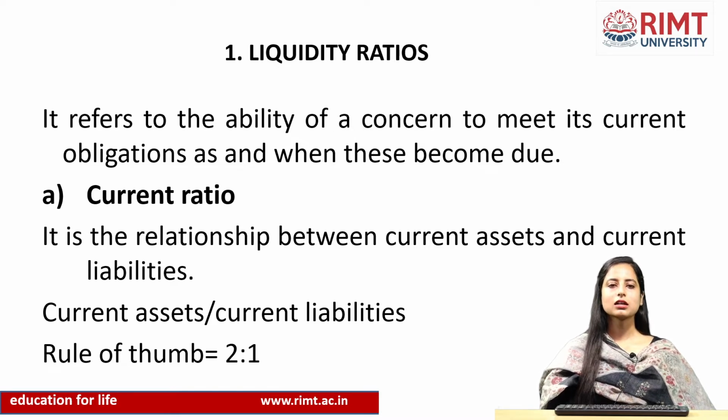If we divide current assets by current liabilities, whatever the ratio is, we compare it with the rule of thumb. The rule of thumb for current ratio is 2:1, which means that our current assets must be double that of our current liabilities.